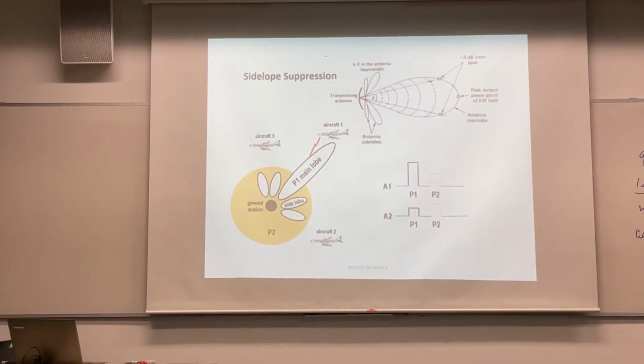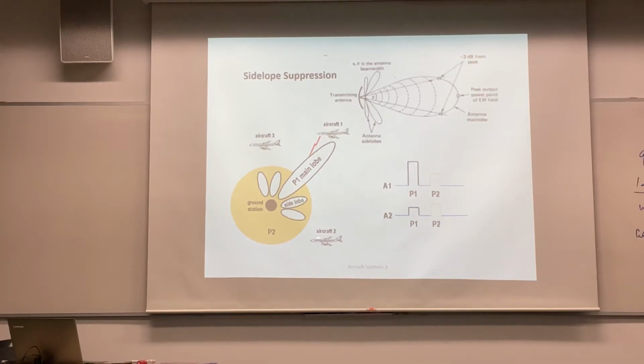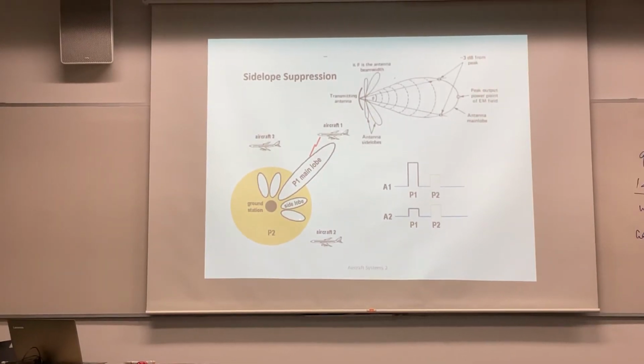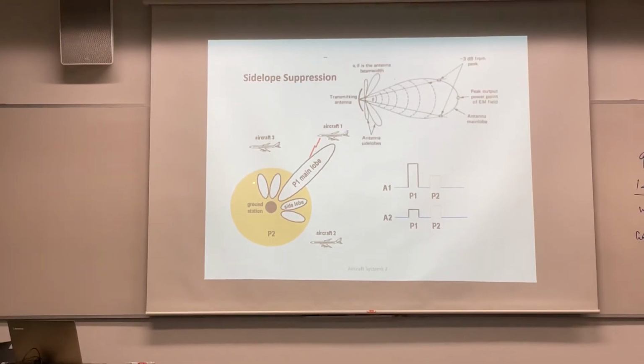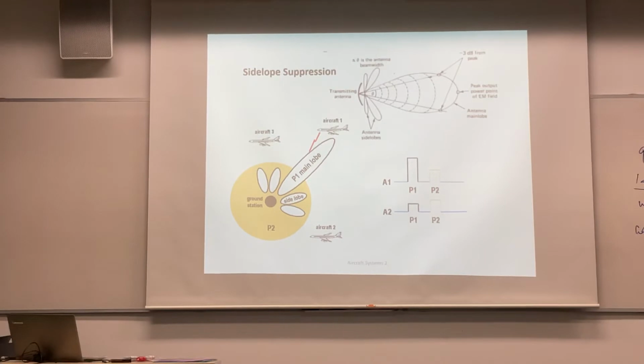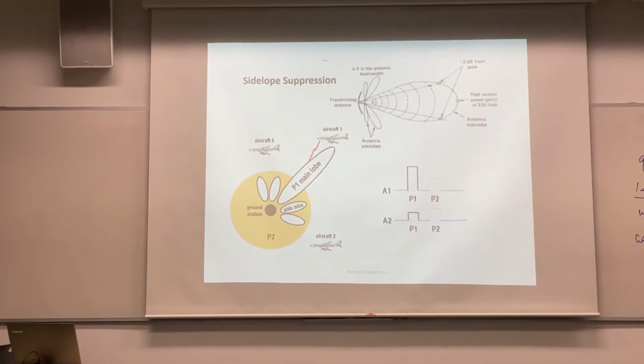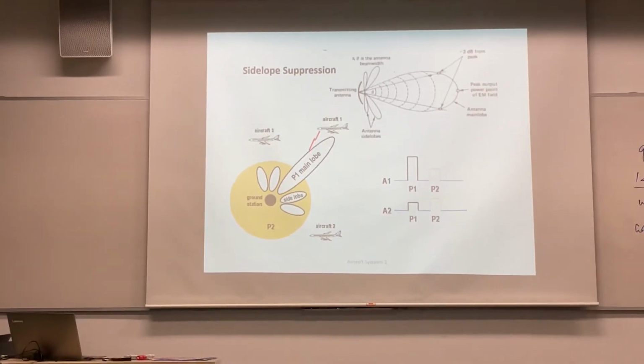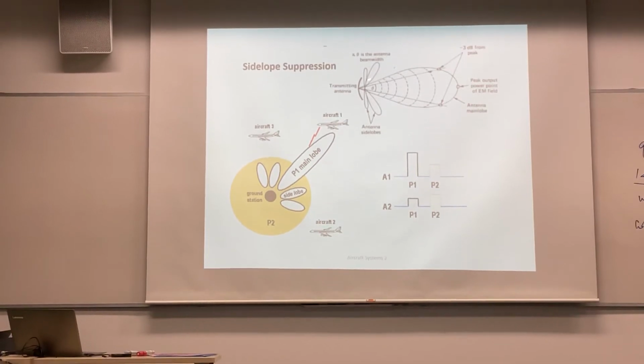But if the aircraft is here, the P2 is higher than the signal, so this aircraft will not respond. So it's a kind of side lobe suppression system. It does not suppress the side lobe. It tricks the aircraft using this simple trick to tell the aircraft not to respond. The side lobe, you always have.